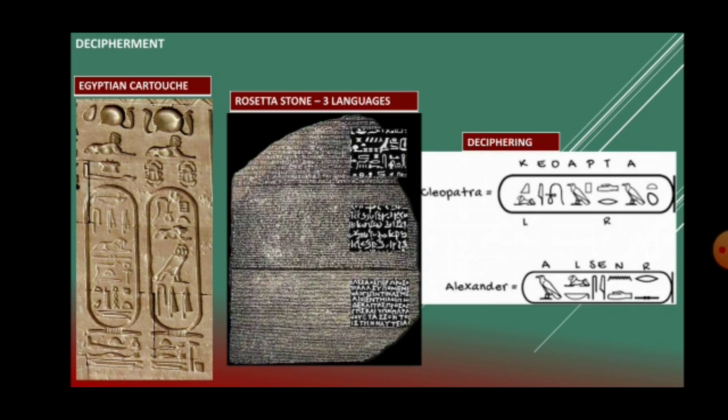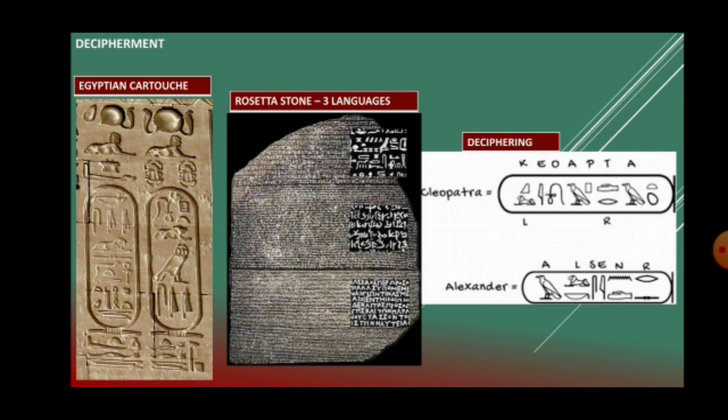It was observed that the names of kings and queens were enclosed in a little frame called a cartouche. There's the picture there, Egyptian cartouche. Can you see the 2 cylindrical enclosed structures which have some script inside the cylinders? This structure, the cylinder structure, is called a cartouche, and if a cartouche is inscribed, it means either the name of a king or a queen has been inscribed.